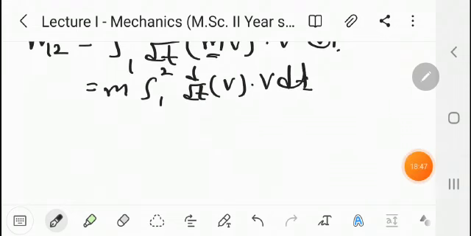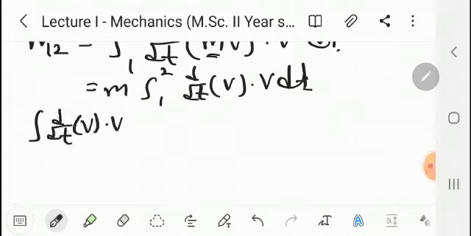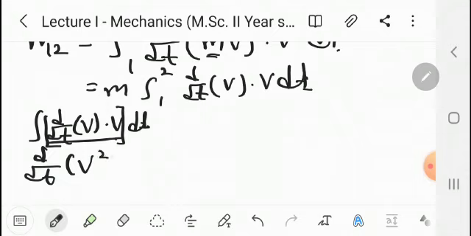Now for this integration of d by dt of v into v dt, here we can write, for this bracket, d by dt of v square, that is d by dt of v dot v, by the product rule.